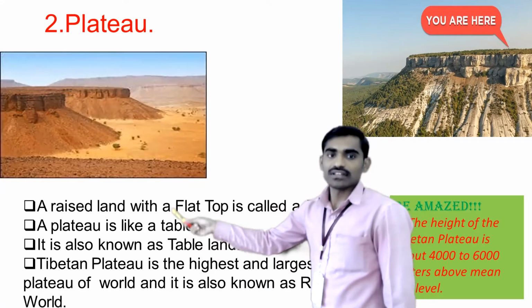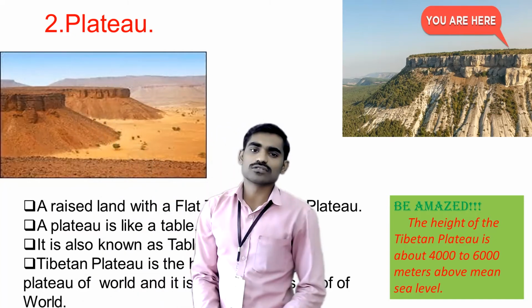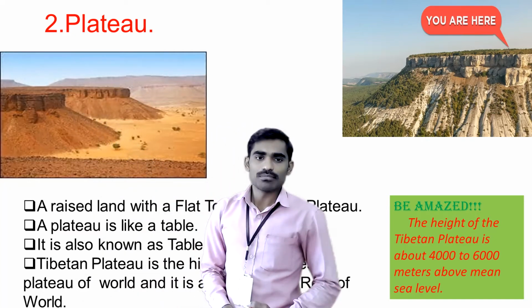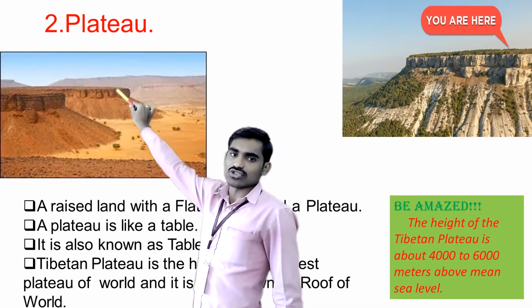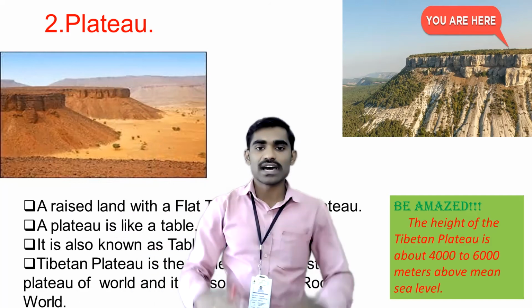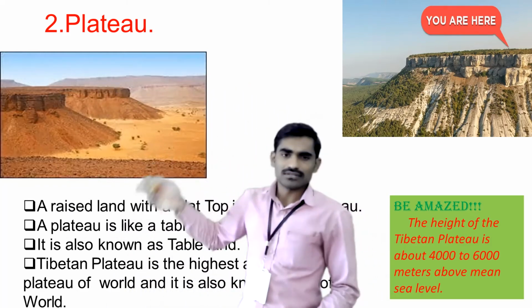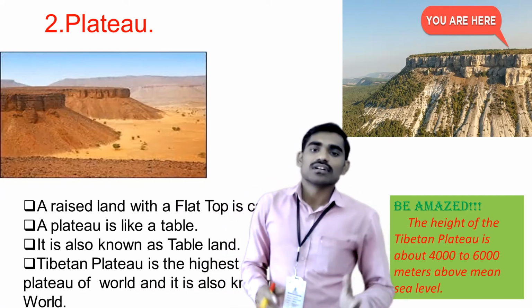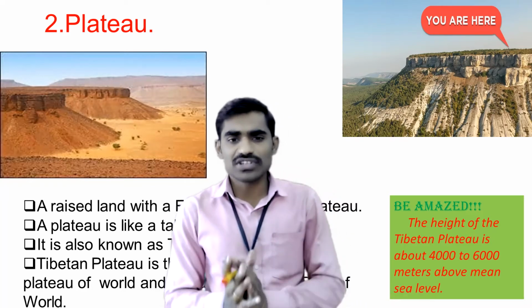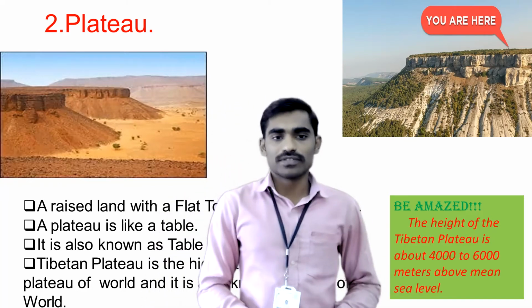You may have raised land in the mountainous areas and in the hilly areas also, but the plateaus are always flat on the top. The hills and mountains have a peak on their top.